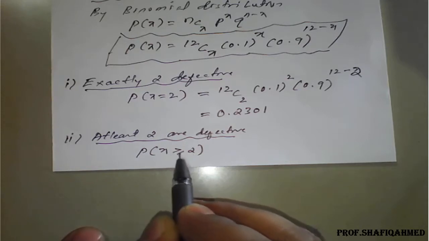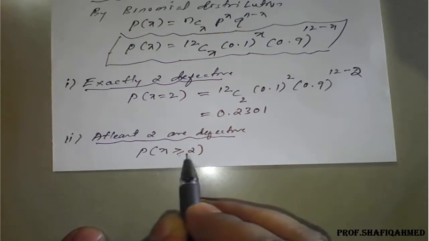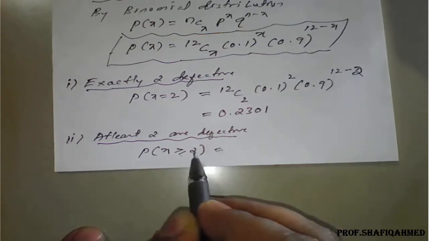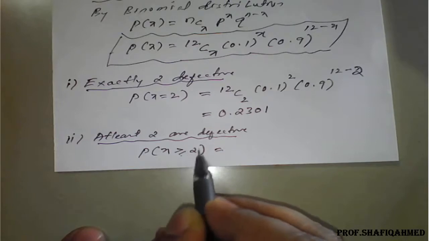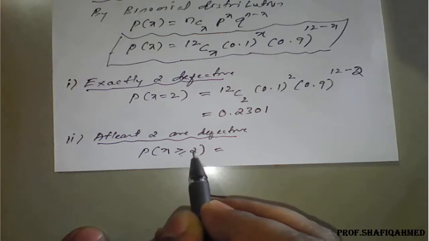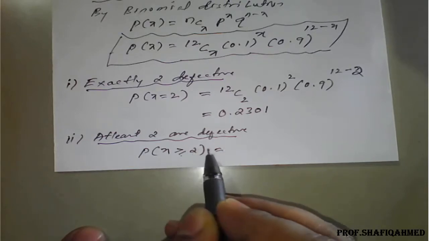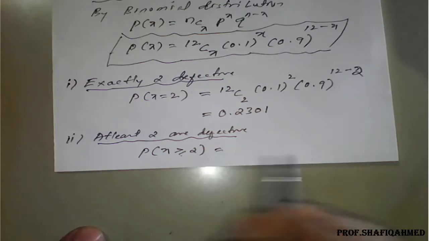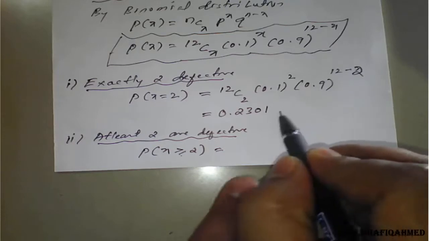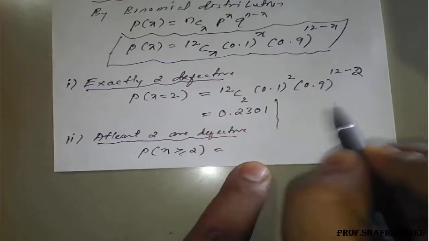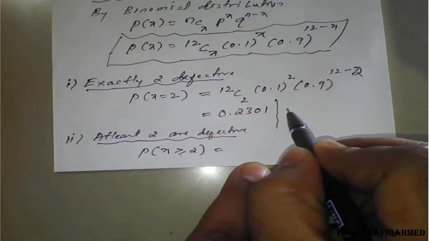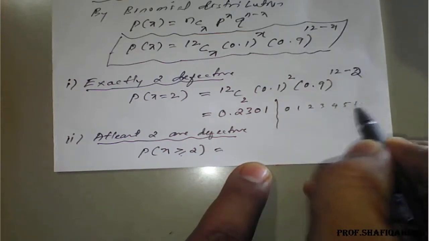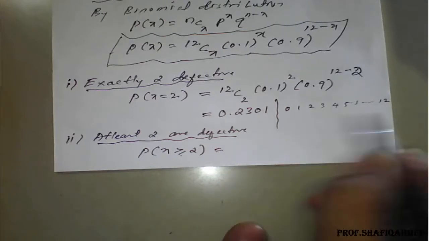So if you take at least 2, n will take the value from 2, next 3, 4, 5, 6, 7, 8, 9, 10, 11, 12. So the n value they have given, it will start from 0, 1, 2, 3, 4, 5, 6, and so on to 12. So these are the n values.